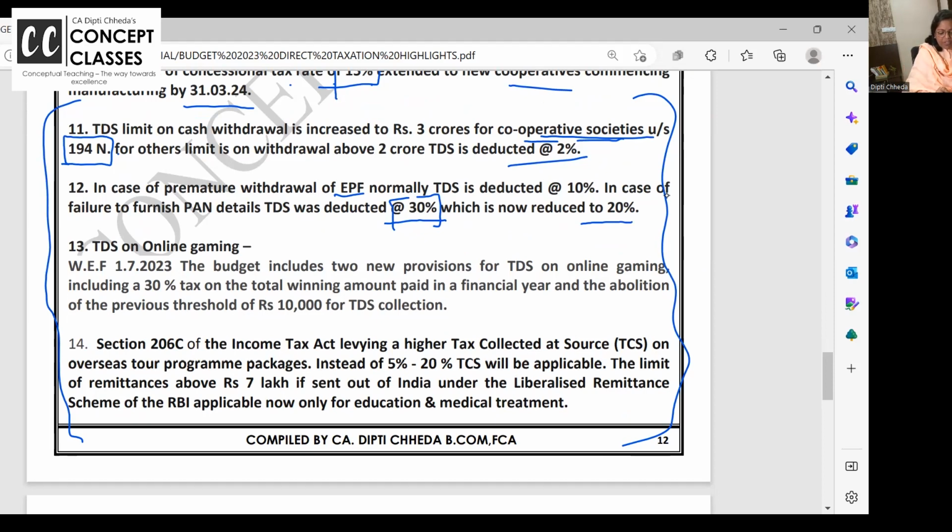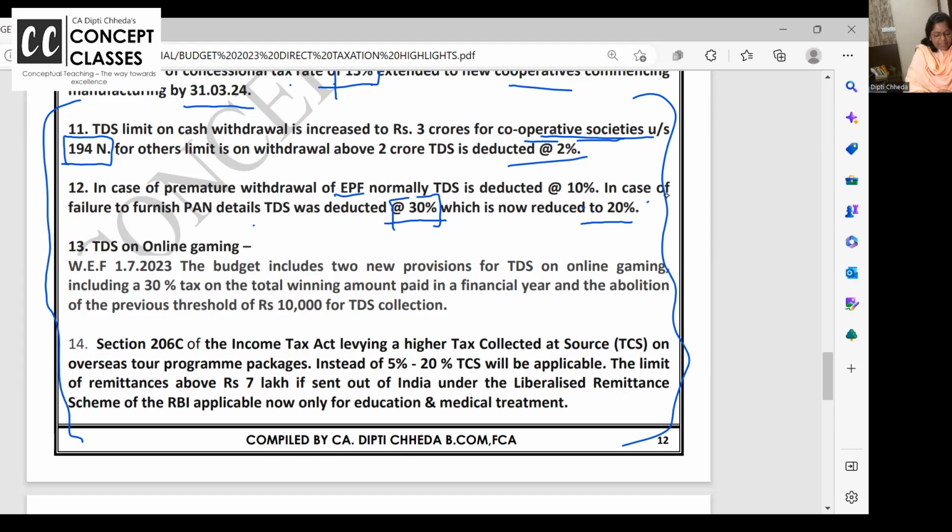In case of premature withdrawal of EPF, normally the TDS is deducted at 10%. In case of failure to furnish the PAN details, earlier TDS was deducted at 30%, which is now brought down to 20%. Clear to all of you?